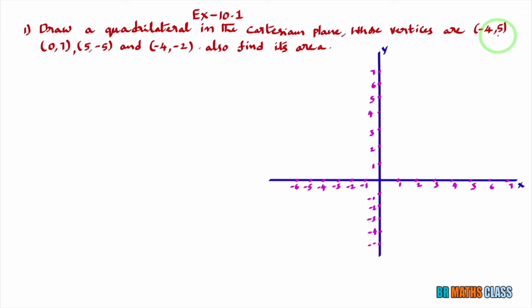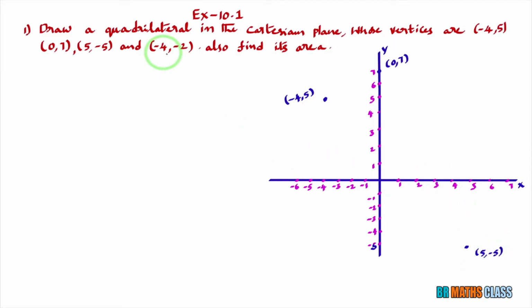You see first point is minus 4, 5. Minus 4, 5 lies in the second quadrant. You see here minus 4, 5. This is the point minus 4, 5. Okay. Second point 0, 7. 0, 7 lies on the y-axis because its x-coordinate is 0. This is the point 0, 7. Okay. Third point 5, minus 5. X is positive, y is negative, in the fourth quadrant. This is the point 5, minus 5. Okay.